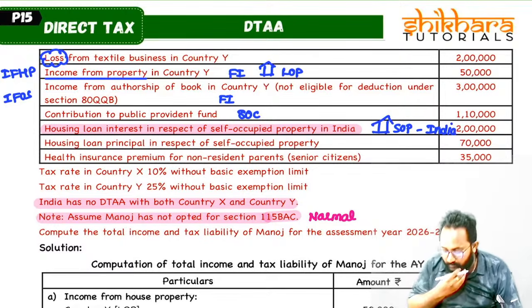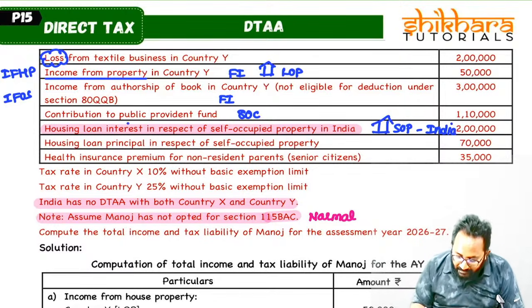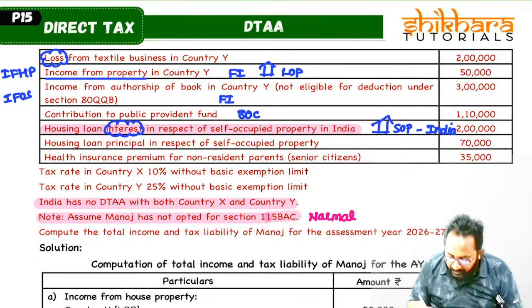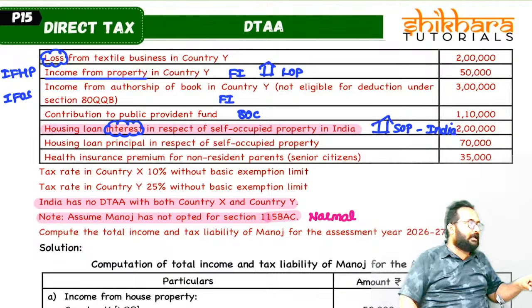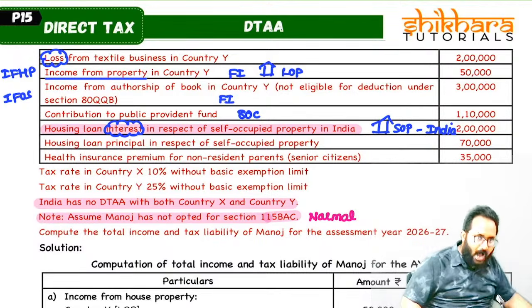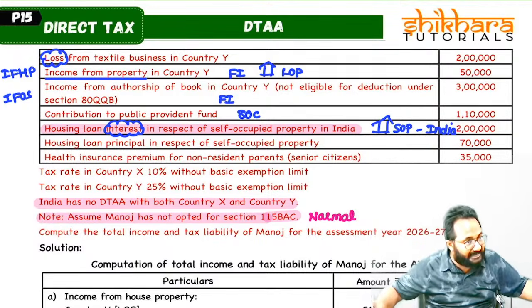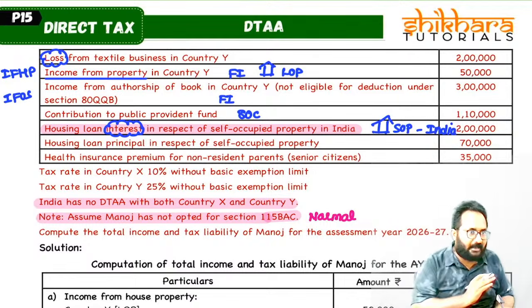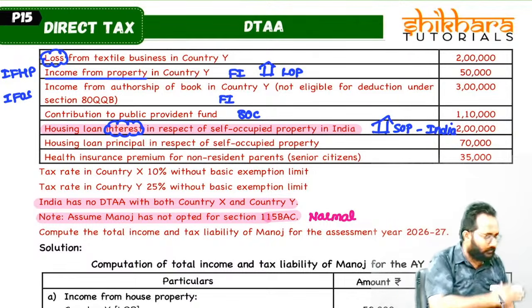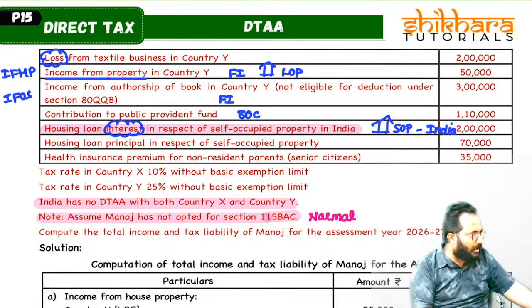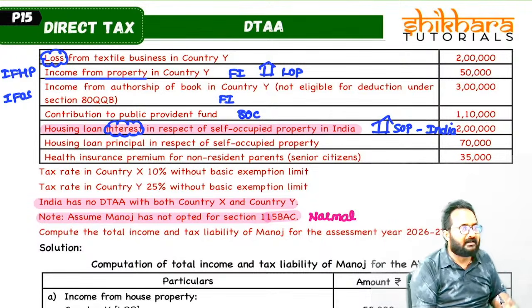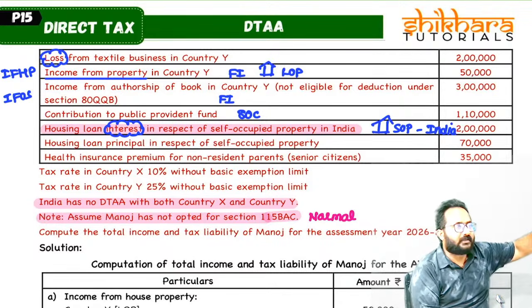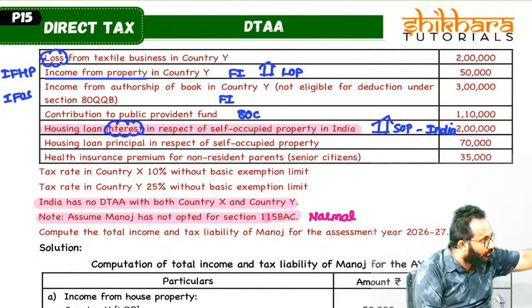They have given that you are paying the interest with respect to self-occupied property, means indirectly you have a house here in India. They are not saying house property in India is there, but you are paying loan related interest, means you have a house in India, that is self-occupied. Now totally how many houses? Foreign house let out, Indian house self-occupied.